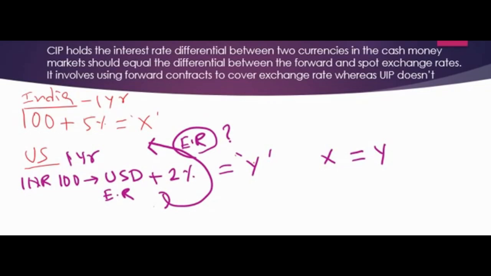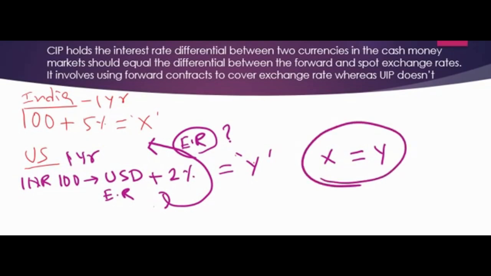It involves using a forward contract to limit exposure to exchange rate risk. So covered interest rate parity says both X and Y should be equal.